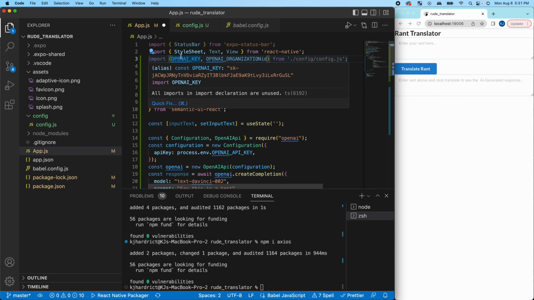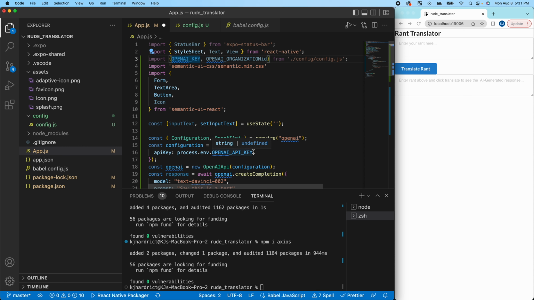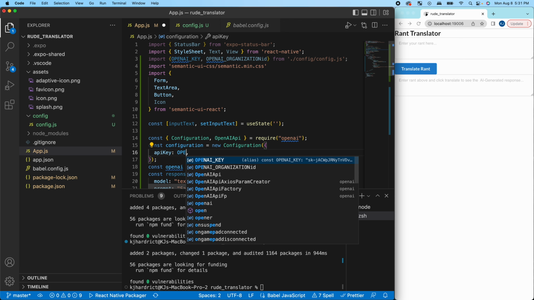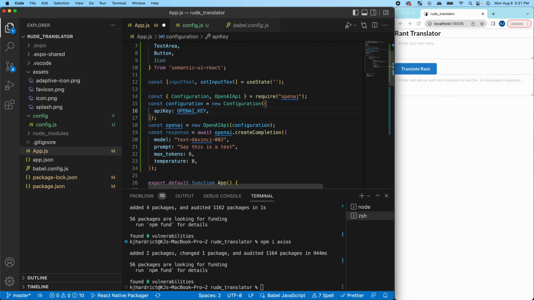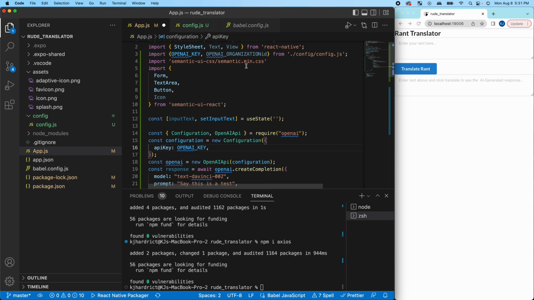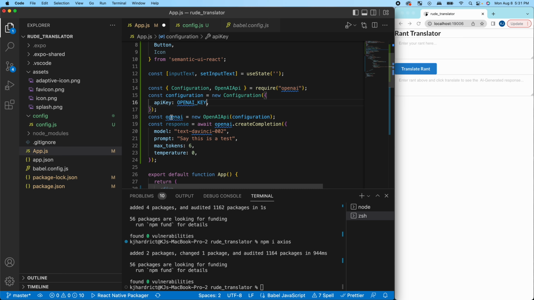But I just wanted to not put those on this page because for one, I don't want to share my API key, and also it's not good practice to actually have those public on GitHub repos. So I'm going to put the API key, and I'm going to just put that to OpenAI key. And it seems like that is all we need. We don't really need the OpenAI organization ID for this, so that's good.